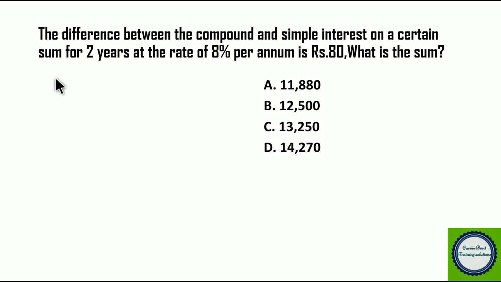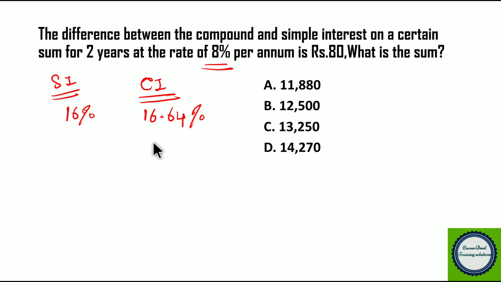In simple interest, for 1 year if it is 8%, for 2 years that will be 16%. For compound interest, if it is 8% per year, for 2 years that will be 16.64%. We know how it happened. It's so simple: 8 into 2 is 16, and 8 square is 64, so it is 0.64. This is the actual shortcut for compound interest for 2 years.